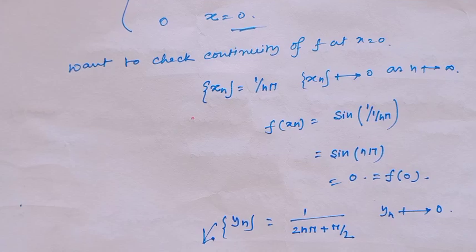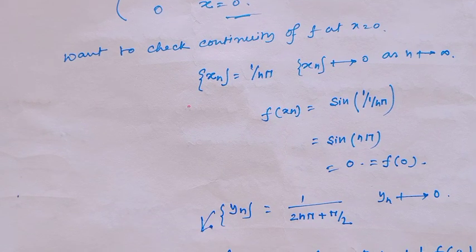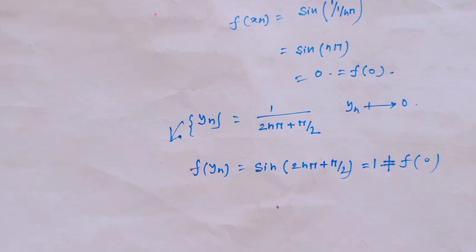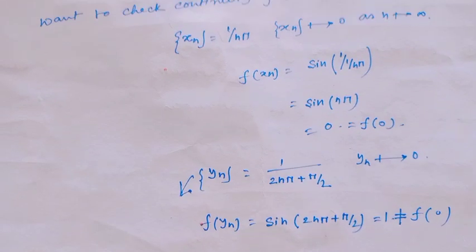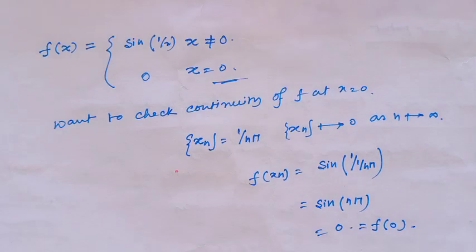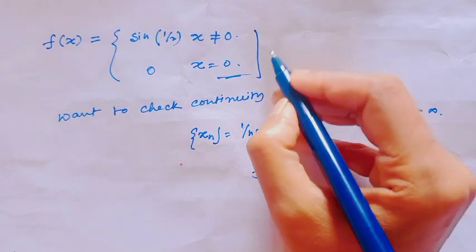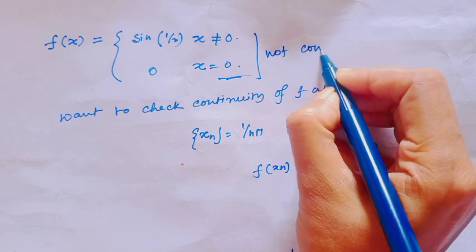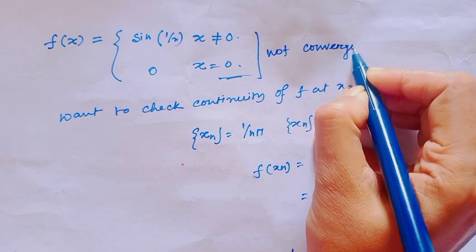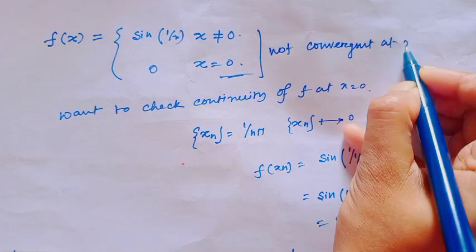If we can find one sequence for which the sequential criteria break, then we can tell our given function is not convergent at the point. So this function is not convergent at x equal to 0.